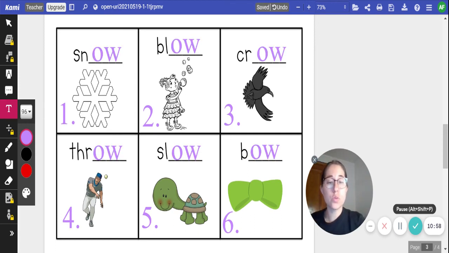Okay, hope you noticed that these were all OW words for our long O words. We have snow, blow, crow, throw, slow, and bow. If you did not have those copied down, go ahead and do so now.